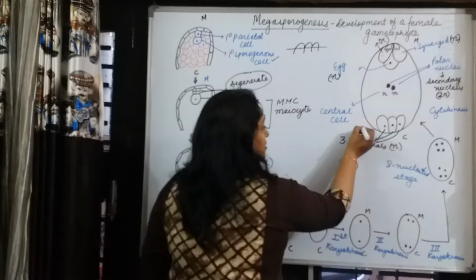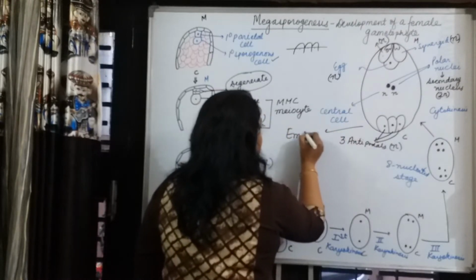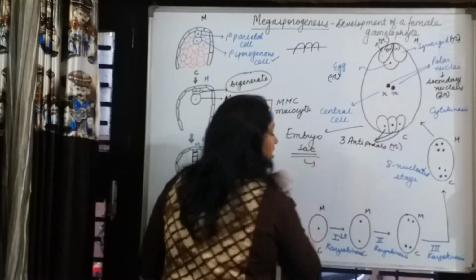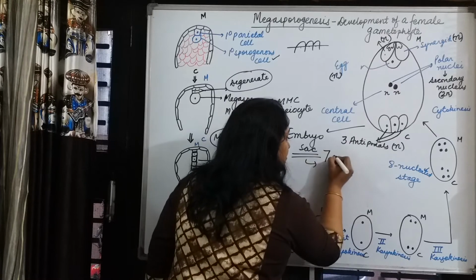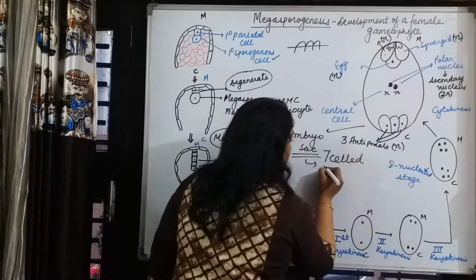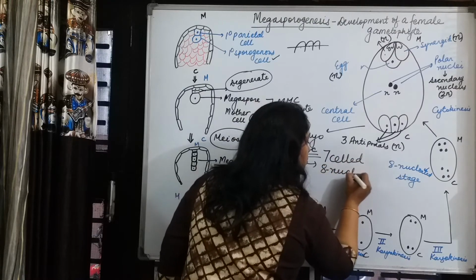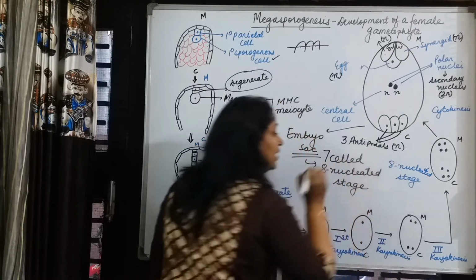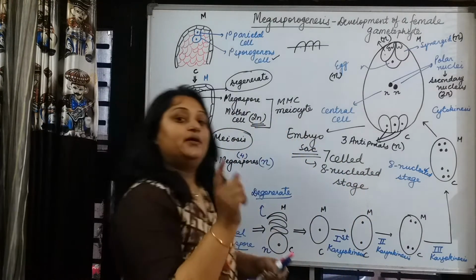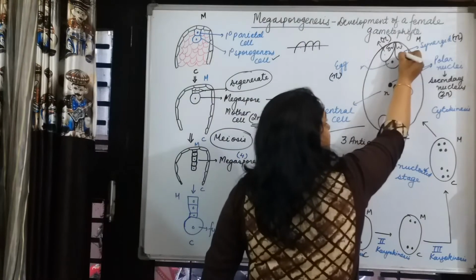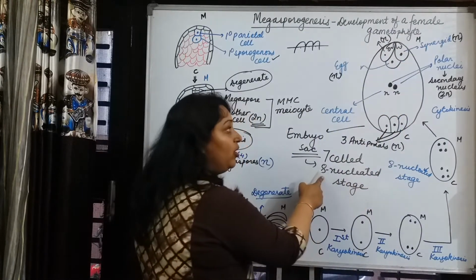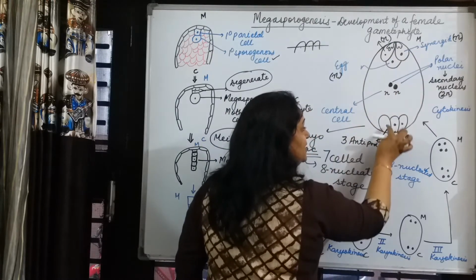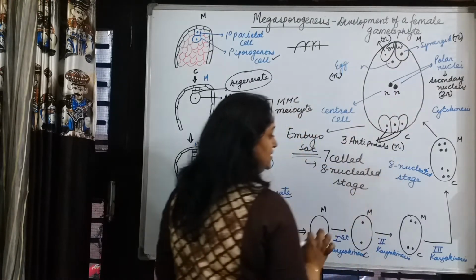This structure is called the embryo sac and the stage is called the 7-celled, 8-nucleated stage. How come? Let us count the nuclei first. Are they 8 or not? 1, 2, 3, 4, 5, 6, 7 and 8.